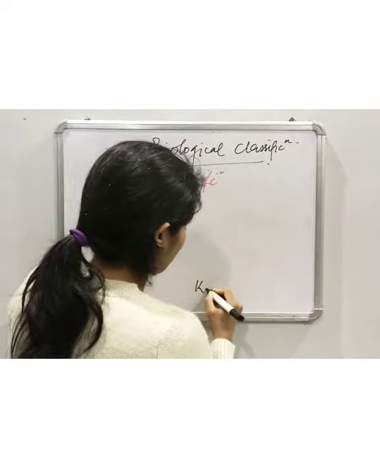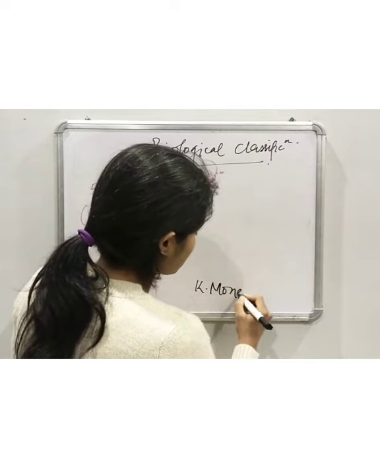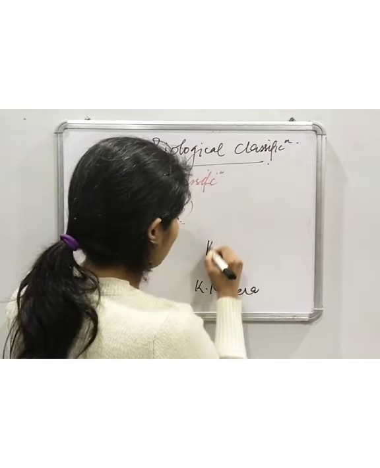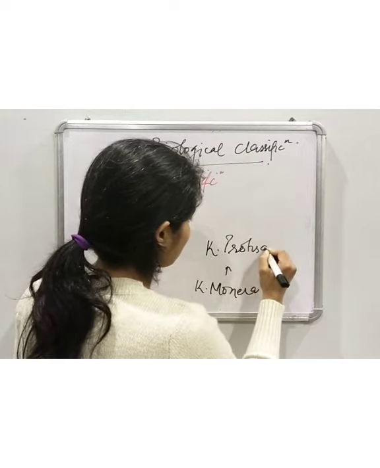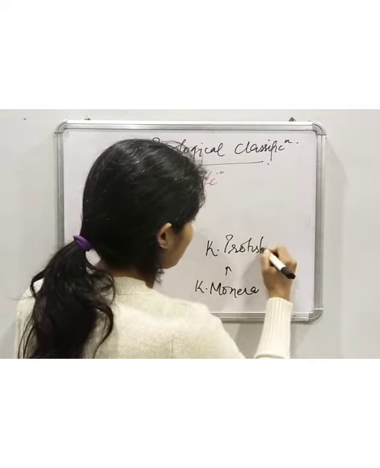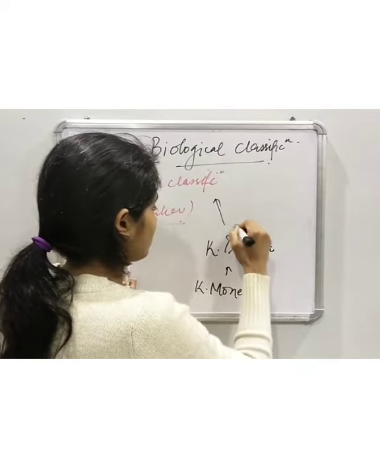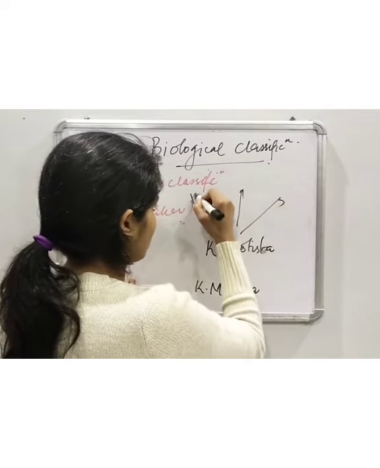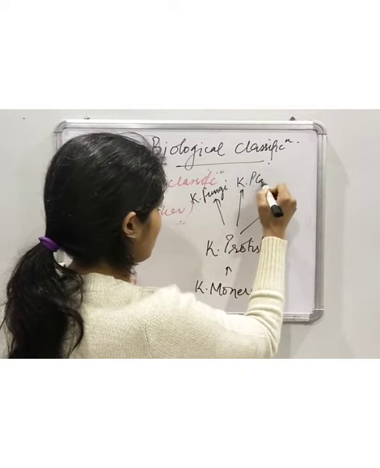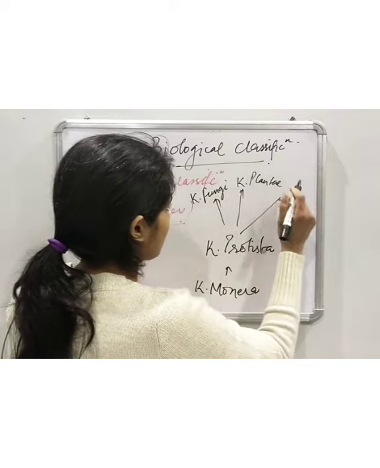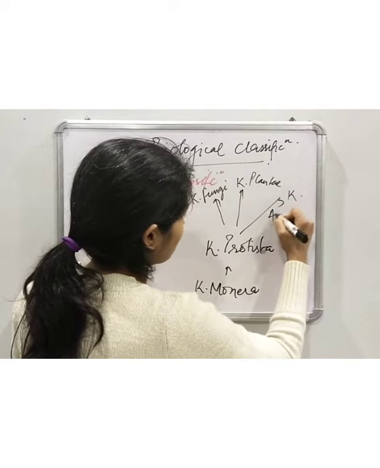Kingdom Monera, which is the lowest, then Kingdom Protista, then Kingdom Fungi, Kingdom Plantae, and Kingdom Animalia.